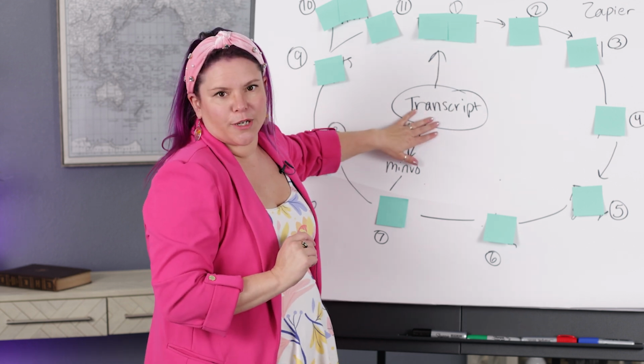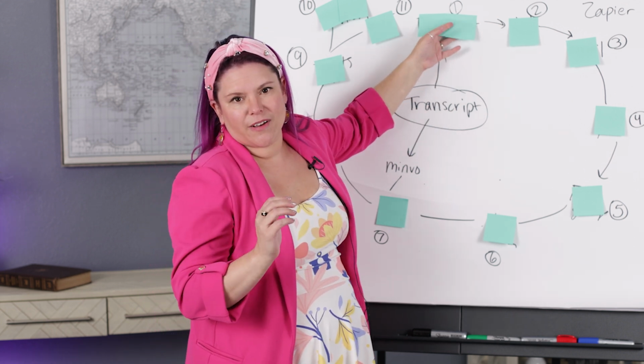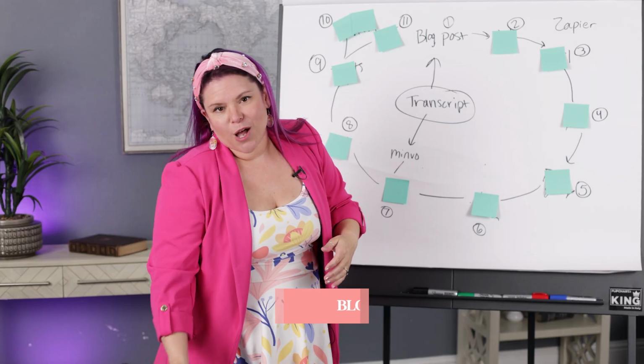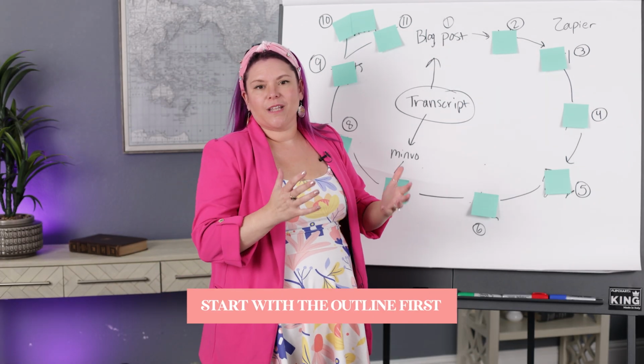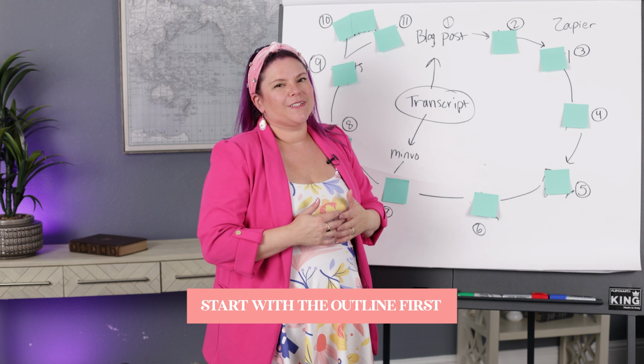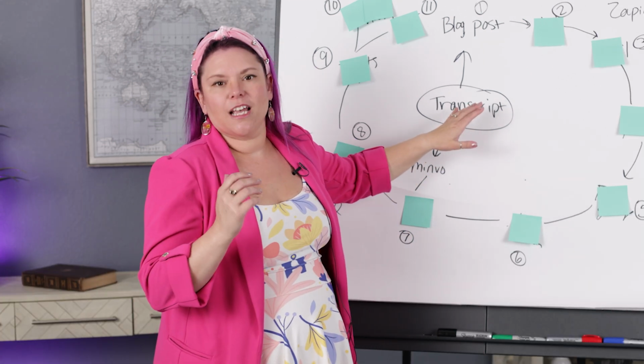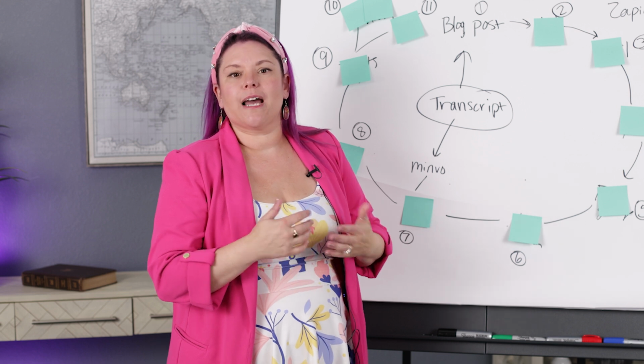First, we start with the transcript. Then we're going to start with the biggest piece of content, which is going to be your blog post. With your blog post, what we want to do is start with the outline first. If you don't start with the outline first, a lot of times it's going to give you something really short and pretty crappy. So we want to start with the transcript and then tell ChatGPT, use the transcript to create an outline for the blog post.